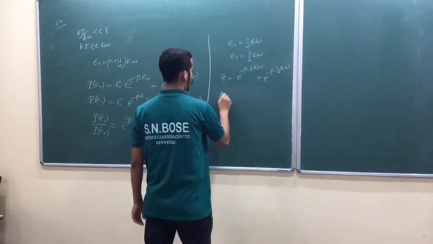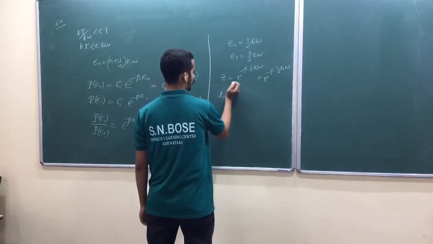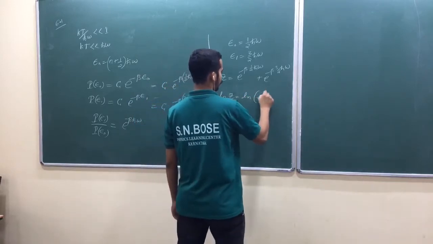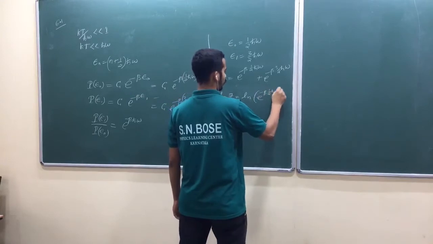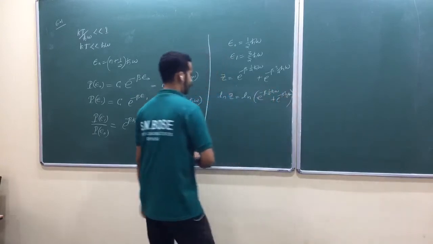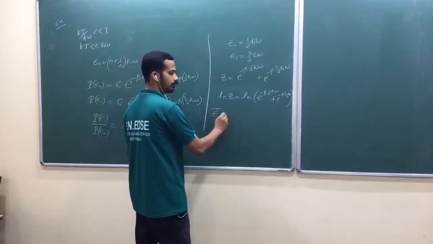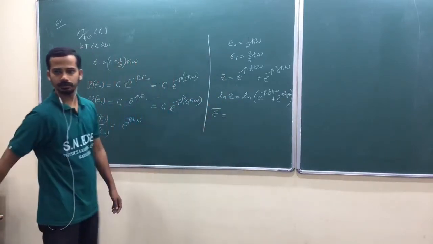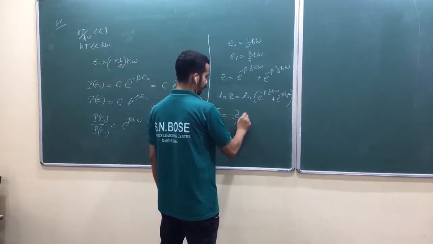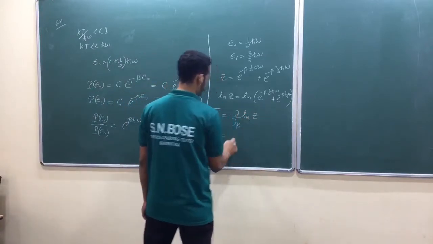Okay, so ln Z again. What is ln Z? ln of e raised to minus beta half h bar omega plus e raised to minus beta 3 by 2 h bar omega. So the average energy for one particle, he is talking about only one particle, is equal to minus dou by dou beta of ln Z. Do it yourself.